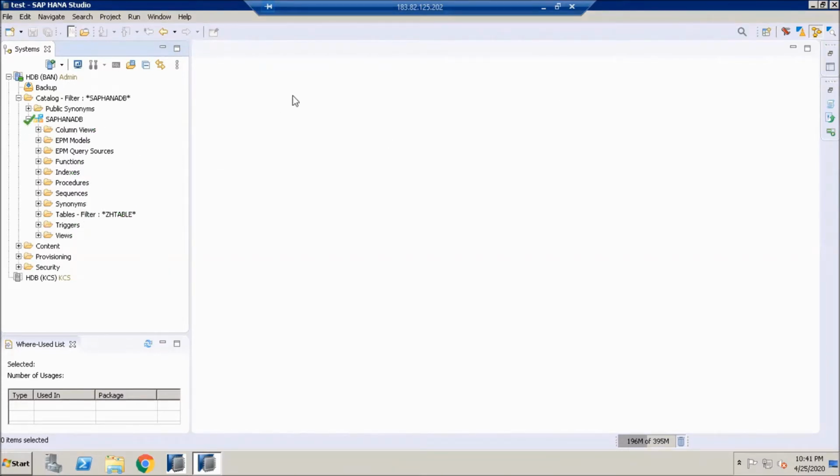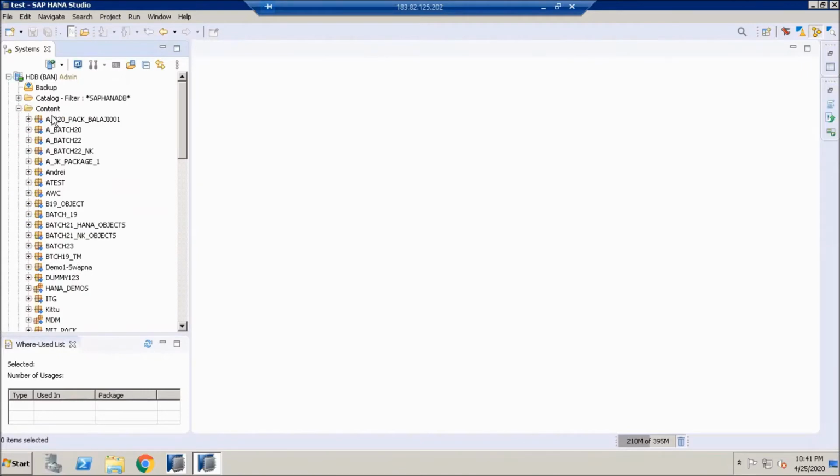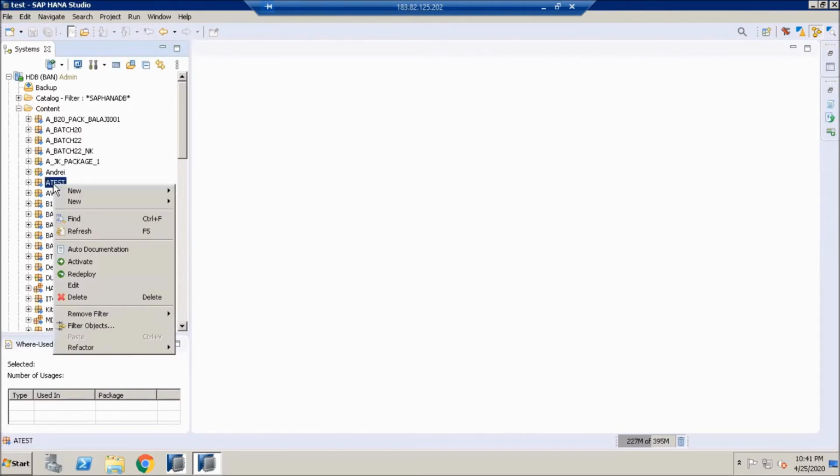Now, as part of the modeling content, the modeling objects are organized by packages. On any package, if you right click, these are all the modeling objects.